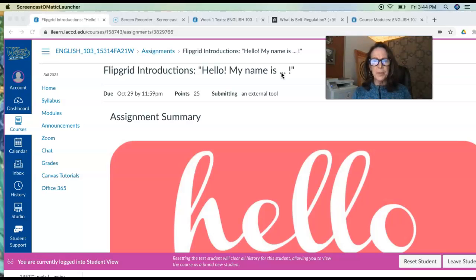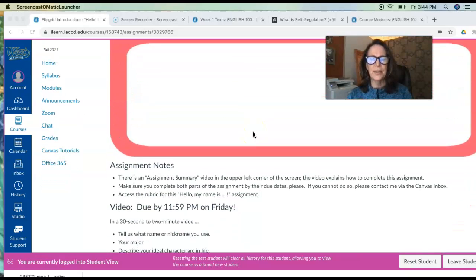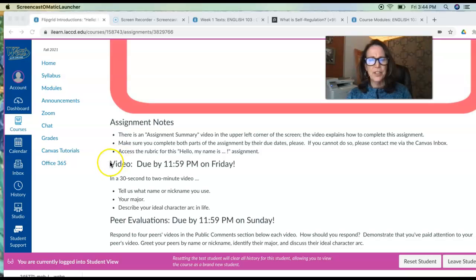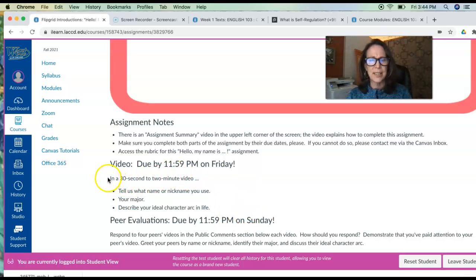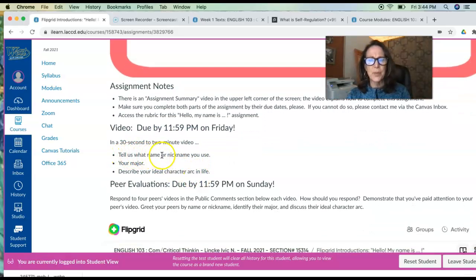So the first thing we would want to do is scroll down in the assignment, and we want to read the directions. We want to make sure that we understand what we need to do in the video. So let's read these directions. In a 30-second to 2-minute video, tell us what name or nickname you use, your major, describe your ideal character arc in life. Okay, I got it.